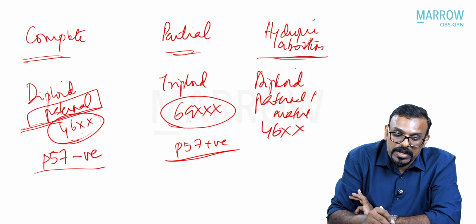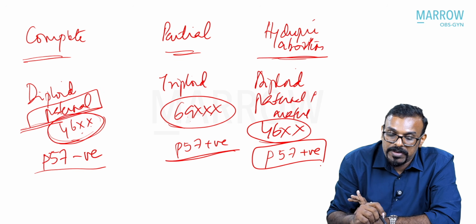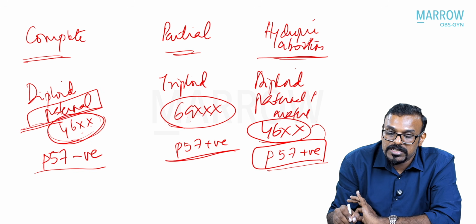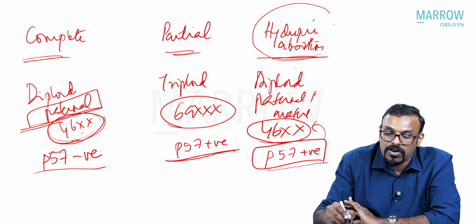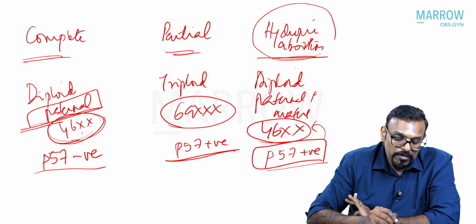But then if you get a karyotype 46XX, both of these are actually looking similar, but here the P57 would be positive. That means a diploid karyotype with P57 positive means there is a maternal contribution. So that is not a complete mole. This is actually a hydropic gestation that got aborted.